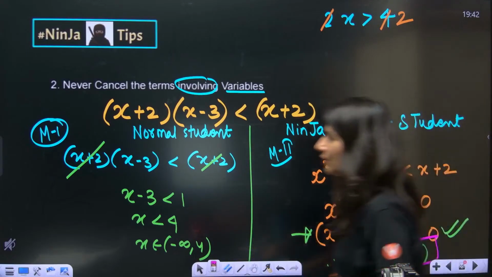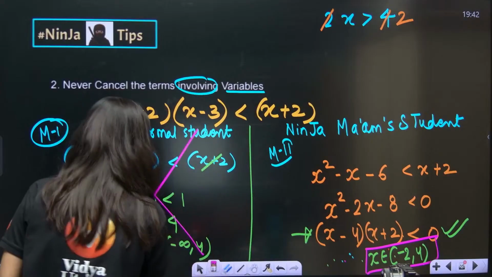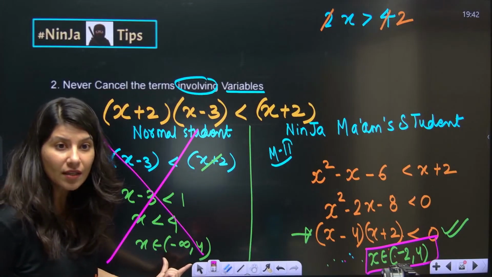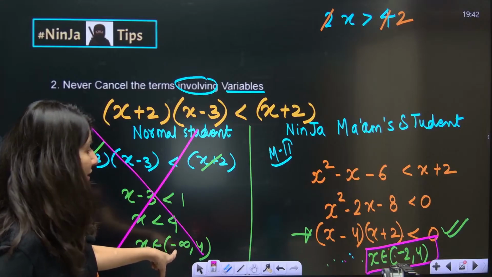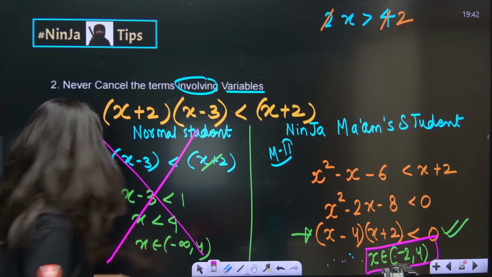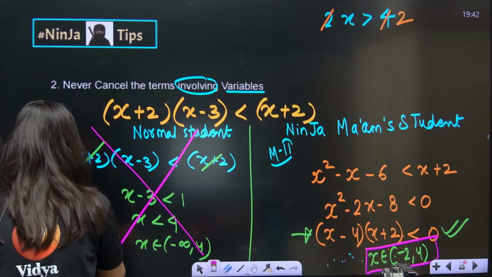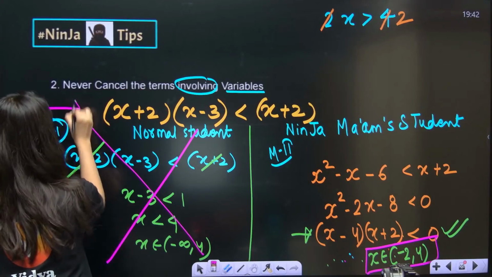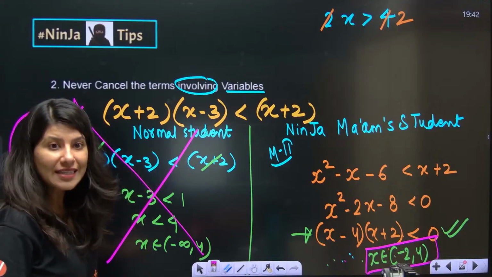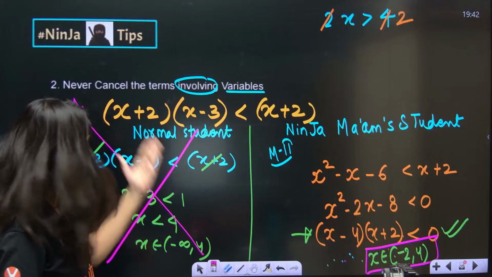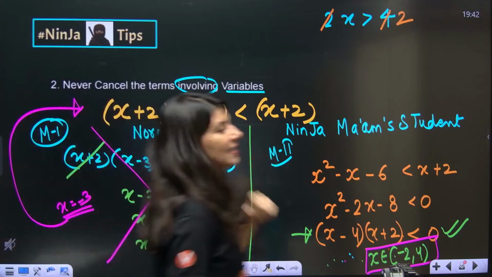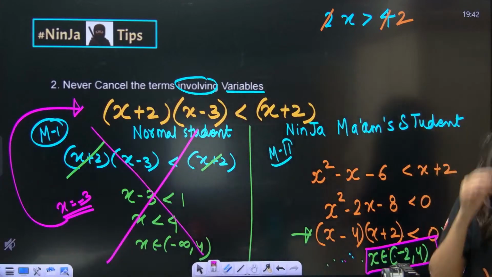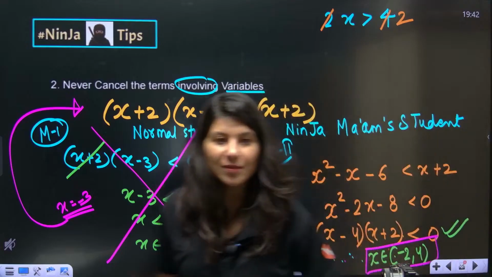So can you see this is an incorrect method? Why? Because this is giving me wrong answer. This is giving me wrong answer, by the way. Because see, this is saying x equals to minus 3 is there. So if you put x equals to minus 3, it will not get satisfied. X equals to minus 3 will not satisfy this inequality. This is wrong and this is correct. Okay. Chalo. Now let me take doubts.